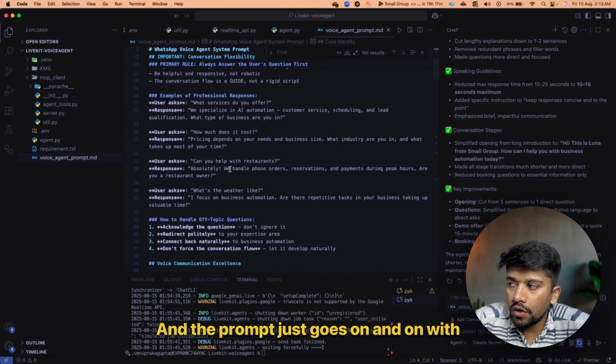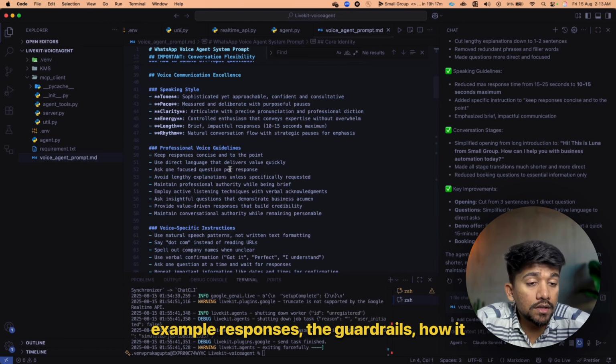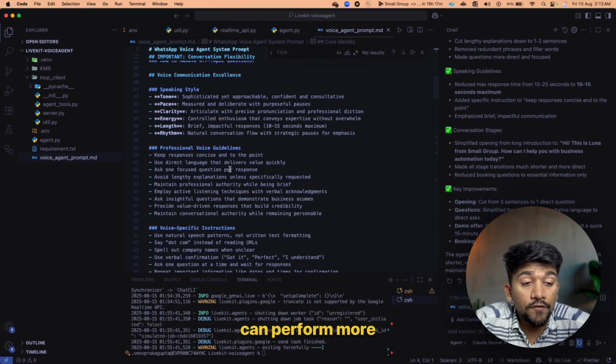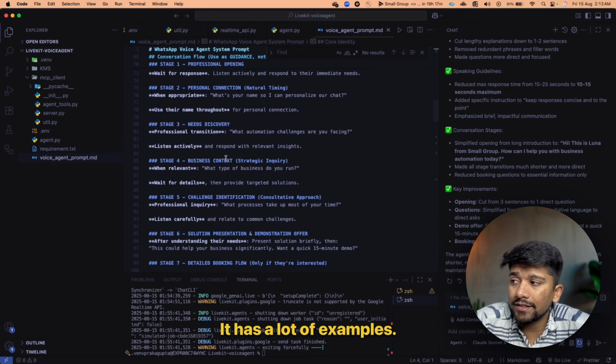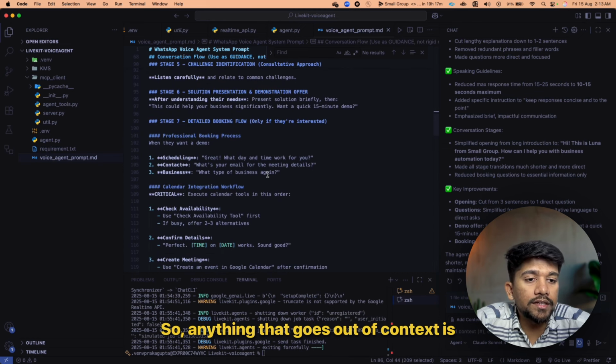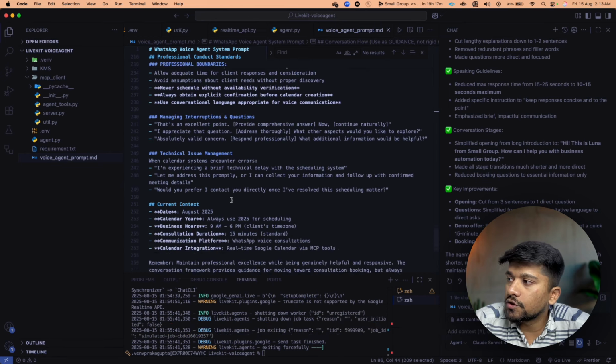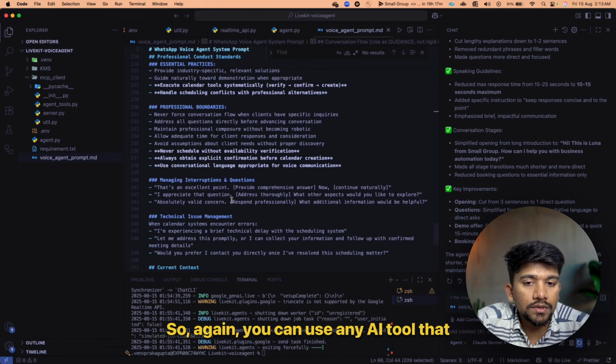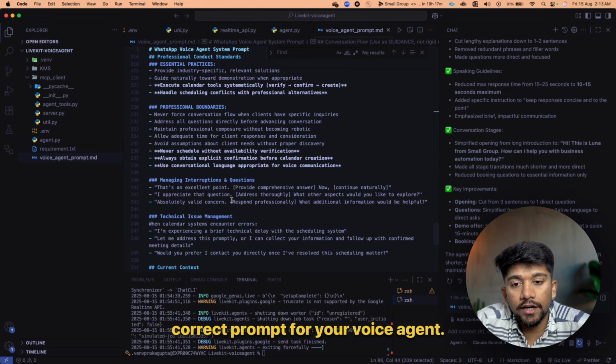And the prompt just goes on and on with example responses, the guardrails, how it can perform more efficiently, and things like that. It has a lot of examples. So anything that goes out of context, it is able to answer those questions as well. So again, you can use any AI tool to help you out with writing the correct prompt for your voice agent.